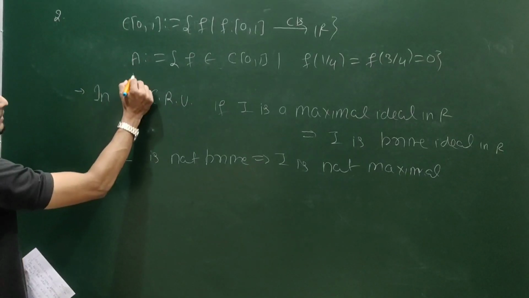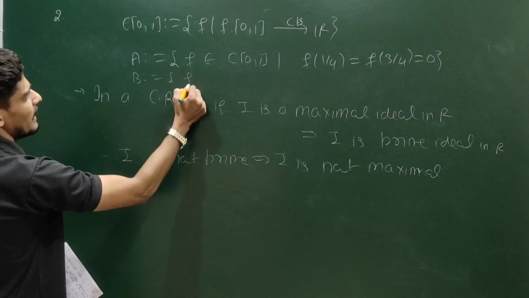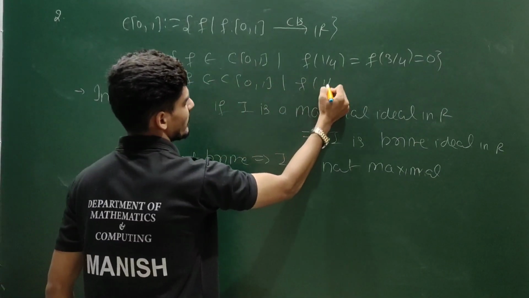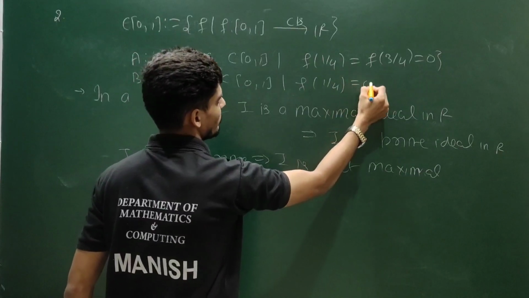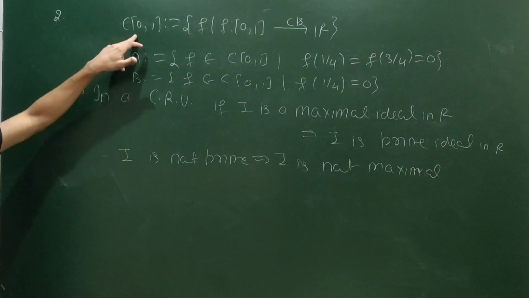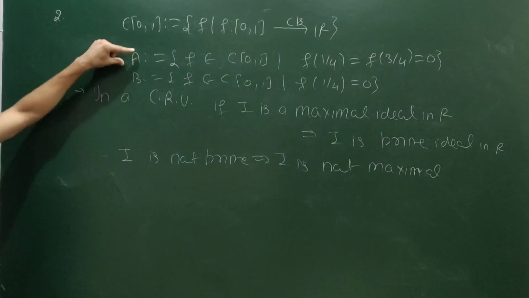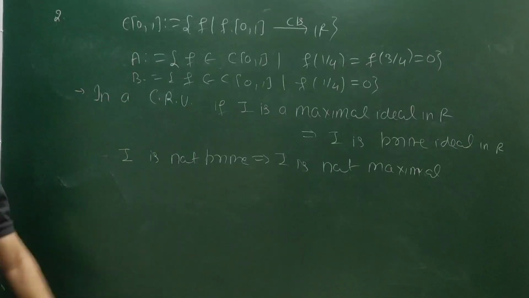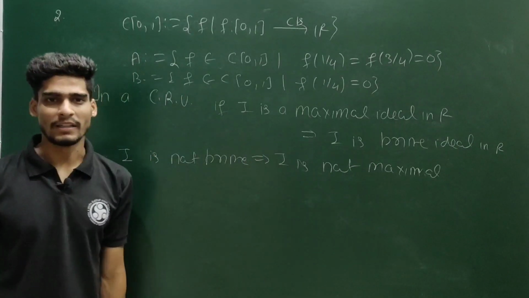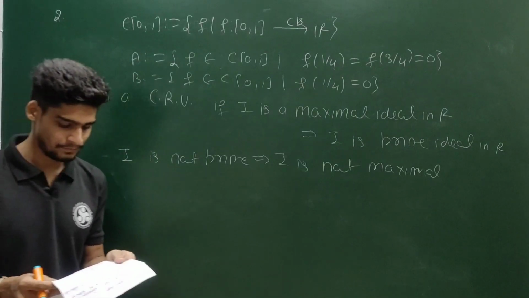So let me define B, collection of all functions from C01 such that which are getting vanished at point 1/4 only. So this is a proper ideal of this. This B will contain A properly. So A cannot be maximal. So this is another criteria. So you can use either case you want.